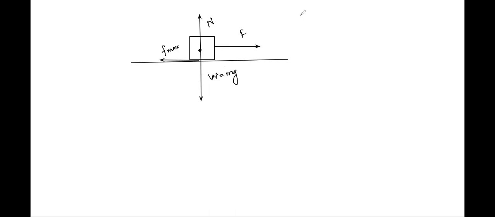Now have a look. So now this friction which is acting is maximum, right? So at this position, at F equal to F max, we have absolute equilibrium. After this, there are no chances of equilibrium, and this is called the threshold condition.